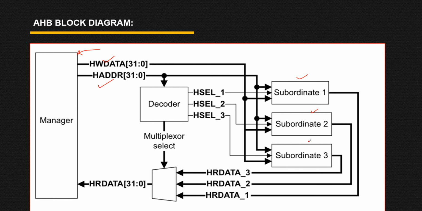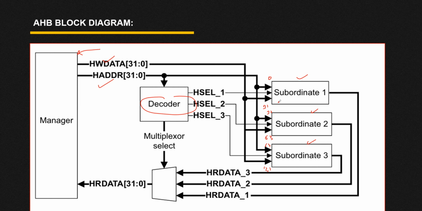When you pass your address, that address goes into your decoder. Your subordinates have their individual memory locations or individual addresses. Let's suppose this subordinate supports addresses 0 to 31, this subordinate supports addresses 32 to, let's say, 63, and this one supports 64 to 127, let's say.